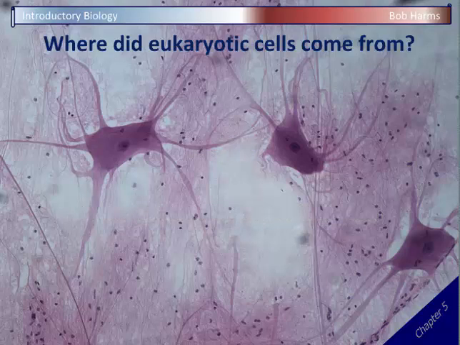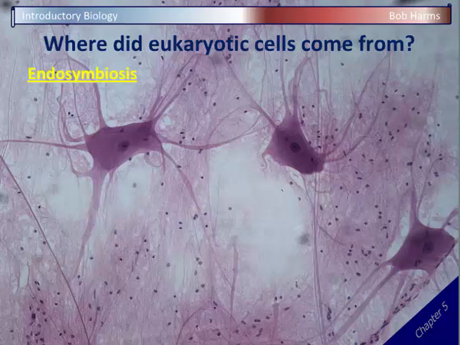And as we mentioned last time with our cell structure, we said prokaryotic cells are very ancient. They've been around for about 3.5 billion years. Eukaryotic cells are also very old. They're about 2 billion years old. But that means for about 1.5 billion years, prokaryotic cells were the only form of life on our planet. And then we see eukaryotic cells appear in the fossil record. And so that certainly begs the question, where did those eukaryotic cells come from if it was only prokaryotic cells for such a very long time?